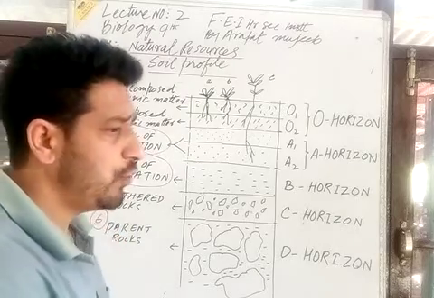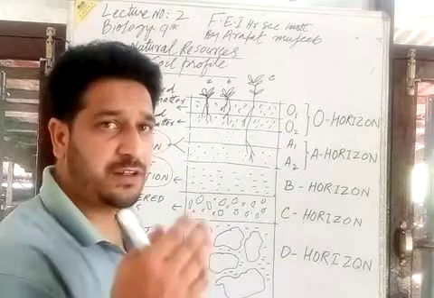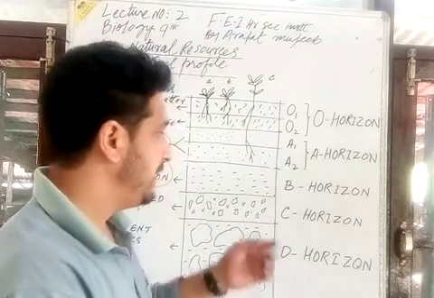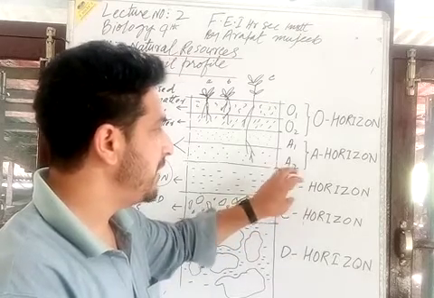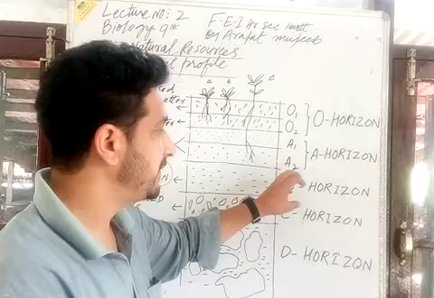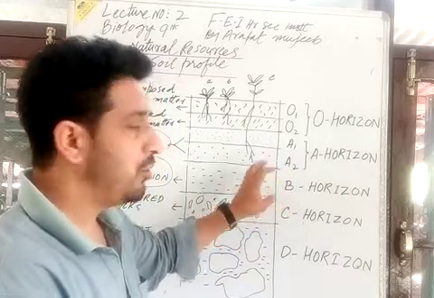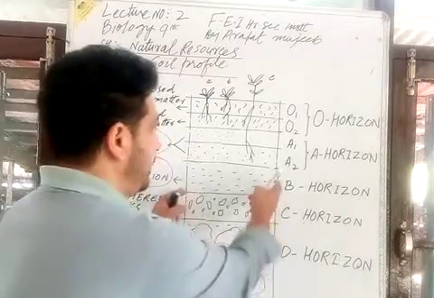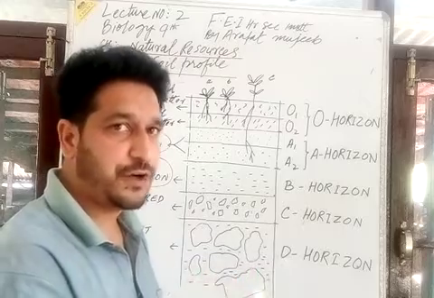What is the zone of illuviation? It takes place in the B horizon when there is accumulation of minerals. As I told you, there is a rich availability of minerals and salt particles in the B horizon, and because of the minerals in the B horizon, this layer automatically becomes cemented, hard, and tough.